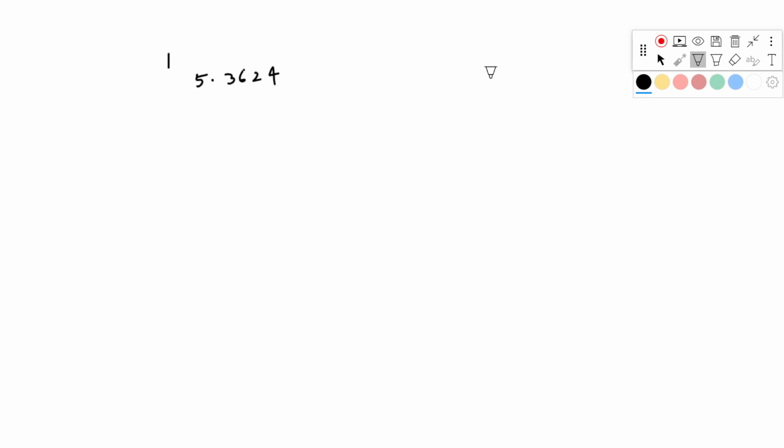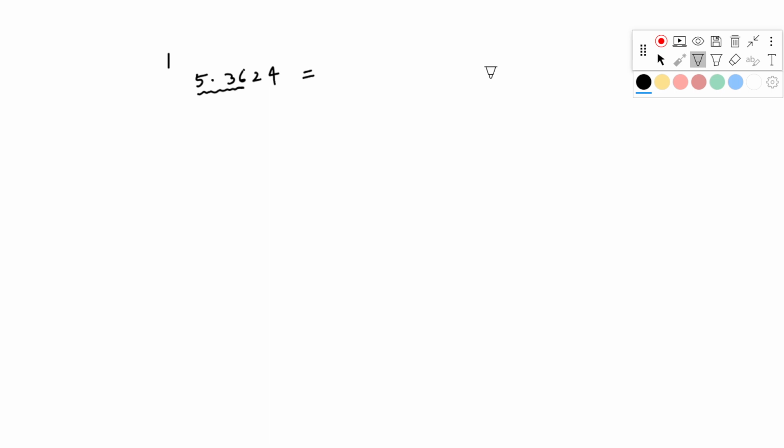For suppose you got this value after calculation. Now I am asking you to provide your value up to 3 digits. Up to 3 digits means from here up to here. I want you to provide your value.